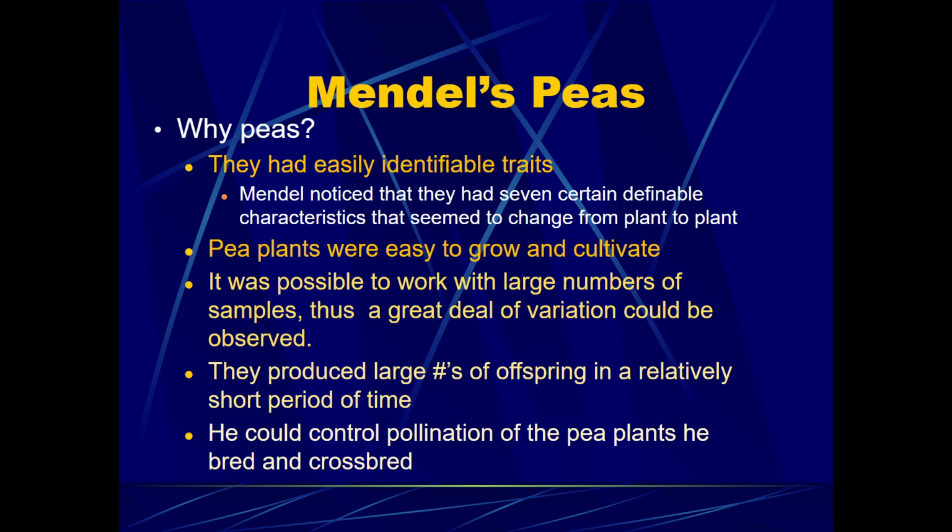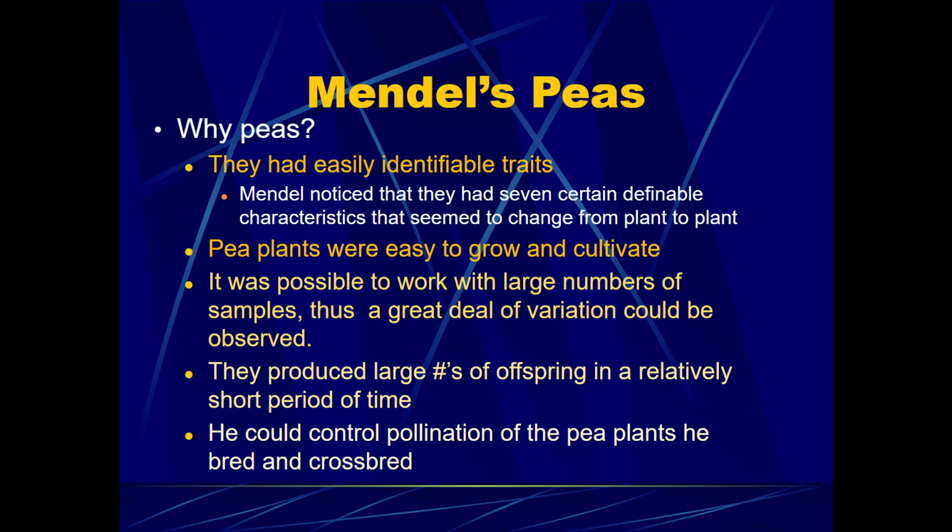So why did Gregor Mendel choose peas? Well, they had easily identifiable traits. Some of the peas were yellow, some were green, some of the plants were short, some were tall. The location of flowers, or wrinkled versus smooth seeds. There were plenty of physical traits that were very easy to discern against. For example, you didn't mix up green versus yellow peas. They were obviously different traits.